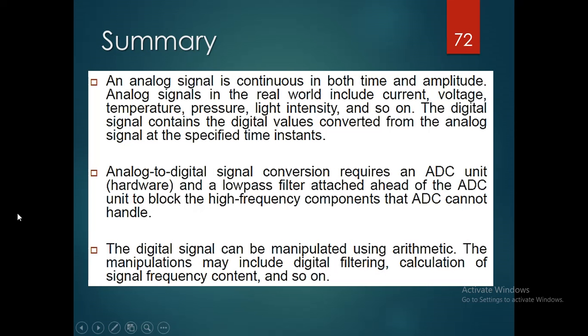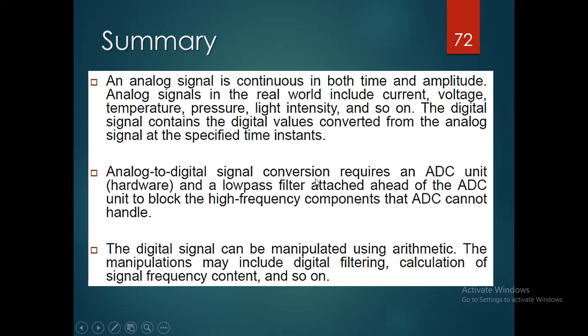So what we have learnt from this digital signal processing introduction: An analog signal is continuous in both time and amplitude. Analog signals in the real world include current, voltage, temperature, pressure, light intensity and so on. The digital signal contains digital values converted from the analog signal at specified time instances.